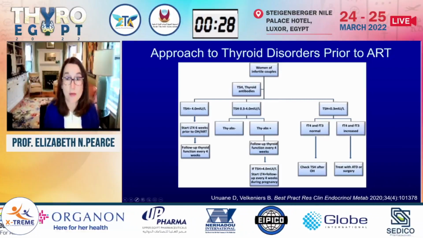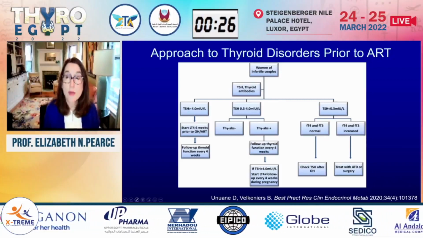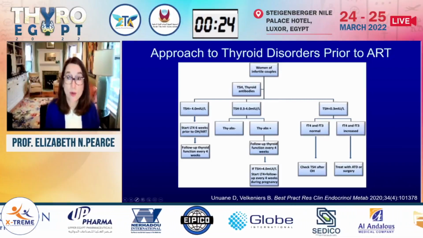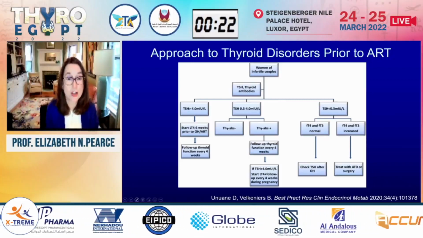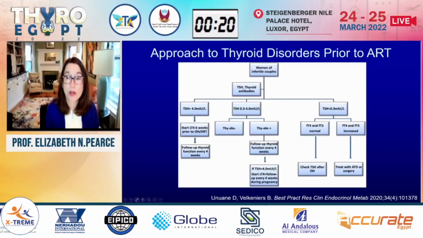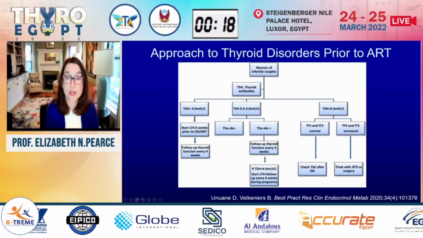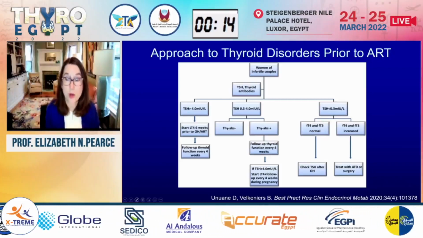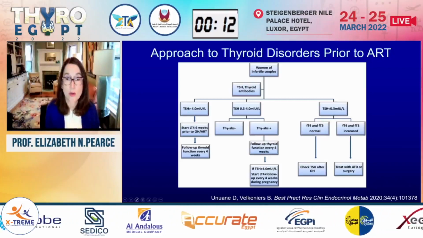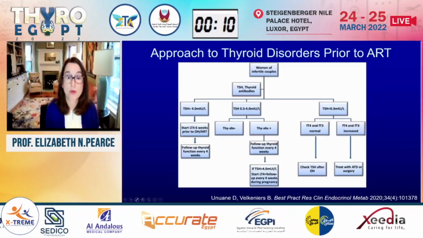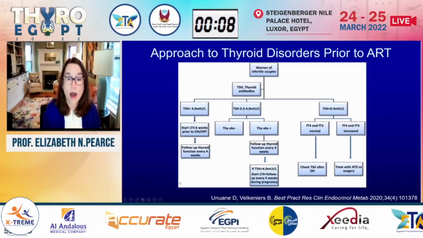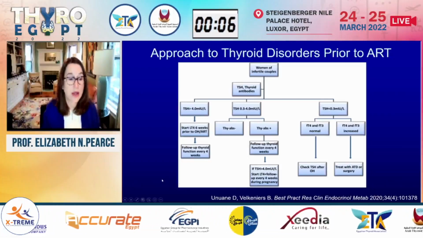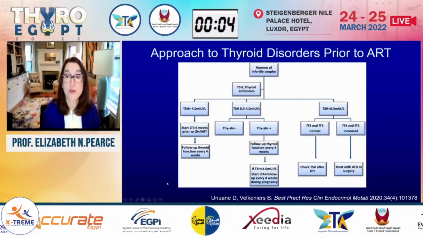And then women who are subclinically hyperthyroid preconception, I haven't talked about them, but we don't think those women require treatment. We typically would just monitor. And women who are overtly hyperthyroid prior to pregnancy do deserve treatment, either with antithyroid drugs or with definitive therapy, with surgery or radioactive iodine, to ensure euthyroidism before they try to conceive.